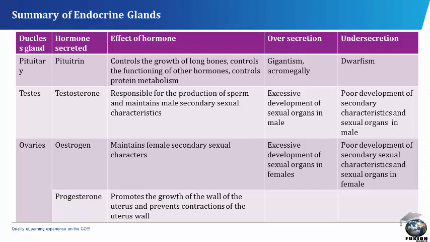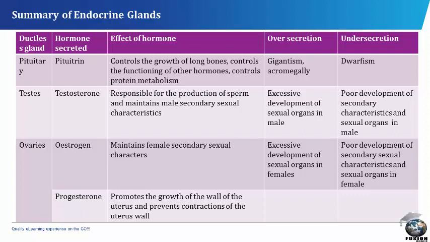The pituitary gland secretes the pituitrin, which controls the growth of long bones. It controls the functioning of other hormones, and it also controls metabolism. Oversecretion of it causes giantism and acromegaly. Undersecretion of it causes dwarfism.